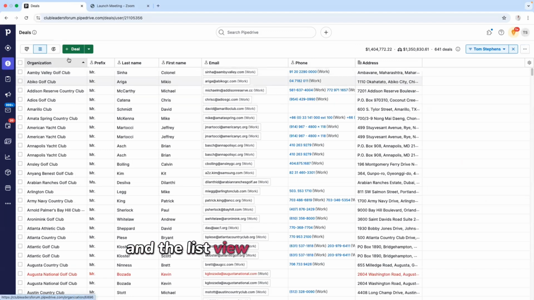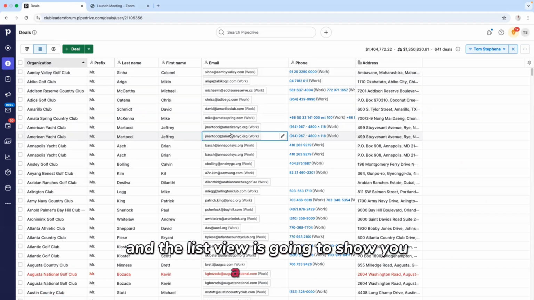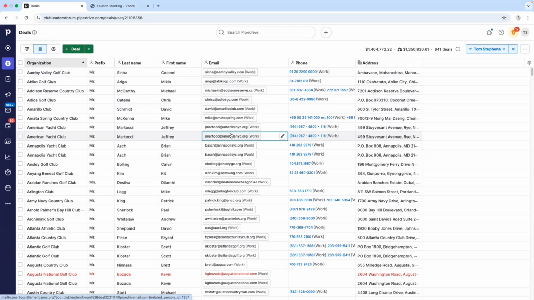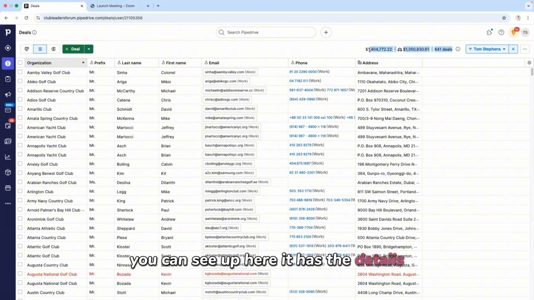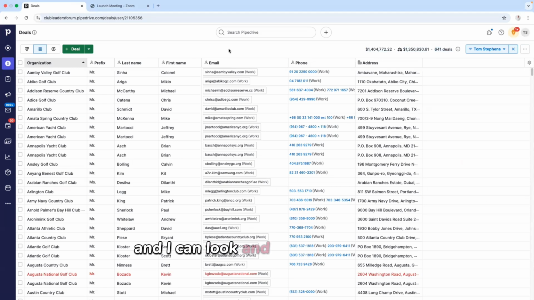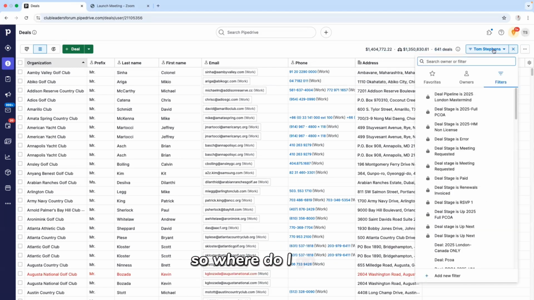And the list view is going to show you a list. Wow. See how that works. But this isn't the correct list that we want to export, okay? You can see up here it has the details, it has the dollar amounts of the deals, how many deals are in there, and I can look and say, this isn't the correct list that I need. So where do I go?